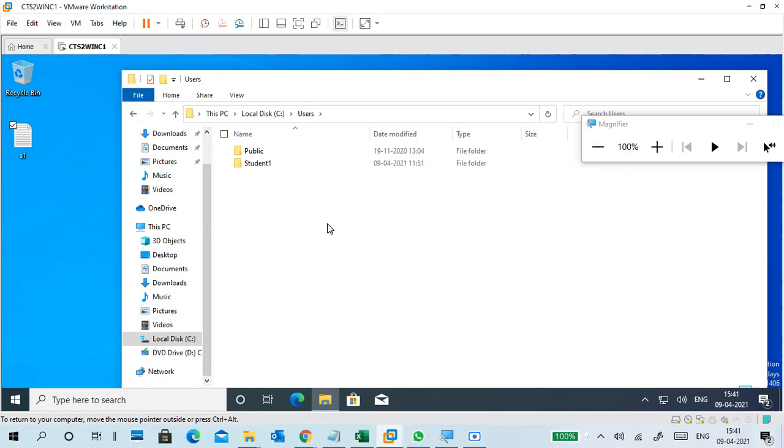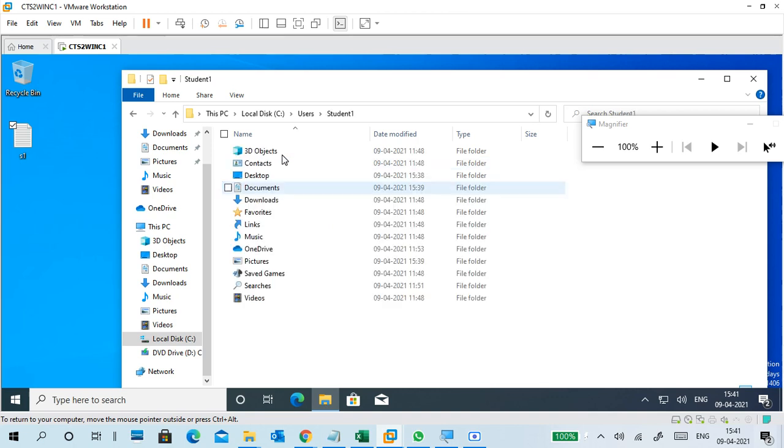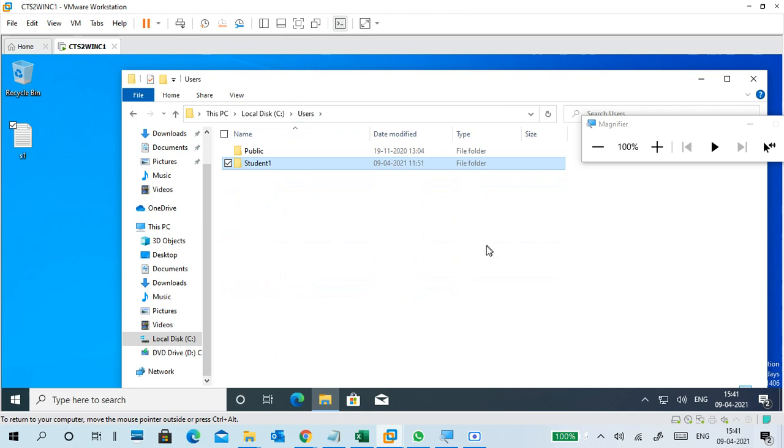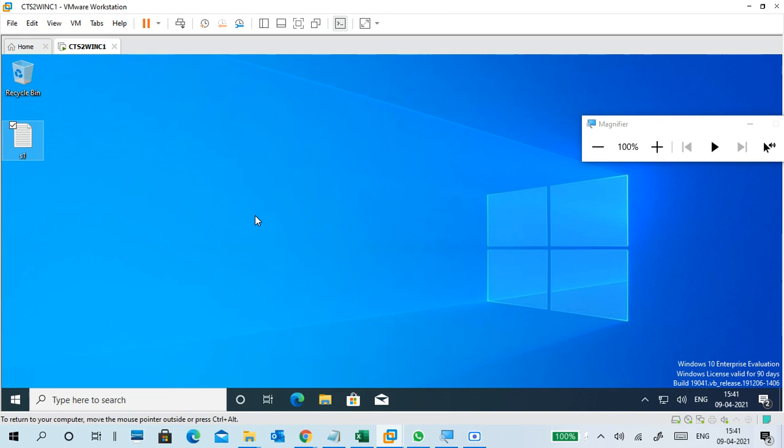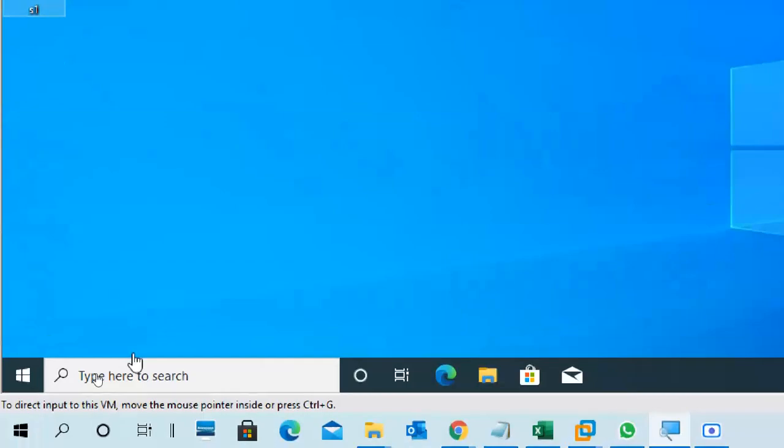Guys, understand profile data, user profile data. This is the profile data. What is there in this is entirely this user's profile data only. One user's profile data cannot be accessed by other users. Of course, admin has override permissions, but generally one user's profile data cannot be accessed by others. Understand profile data. Now I am going to student two. How to go? You have to sign out from the current user and sign in with another user.